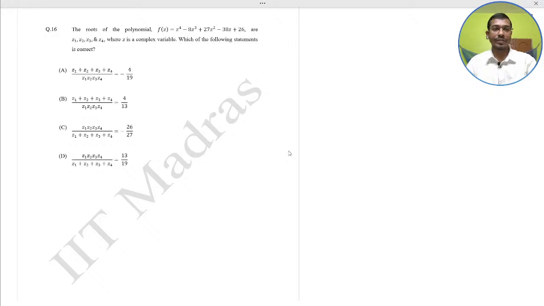Which of the following statements is correct? Mathematical physics question. Do it yourself and put the answer in the comment box.